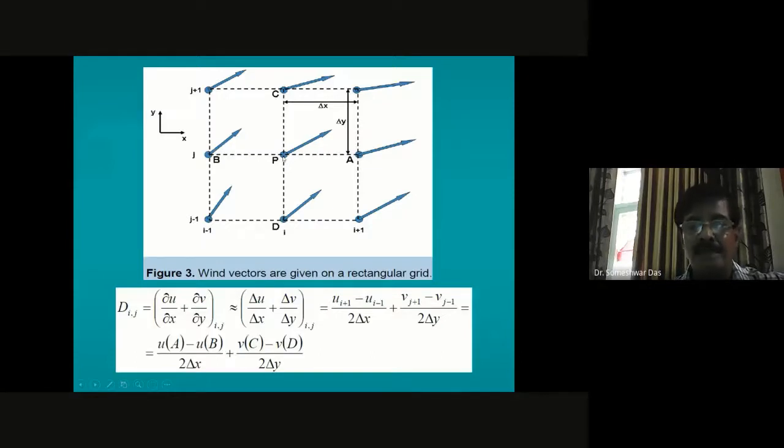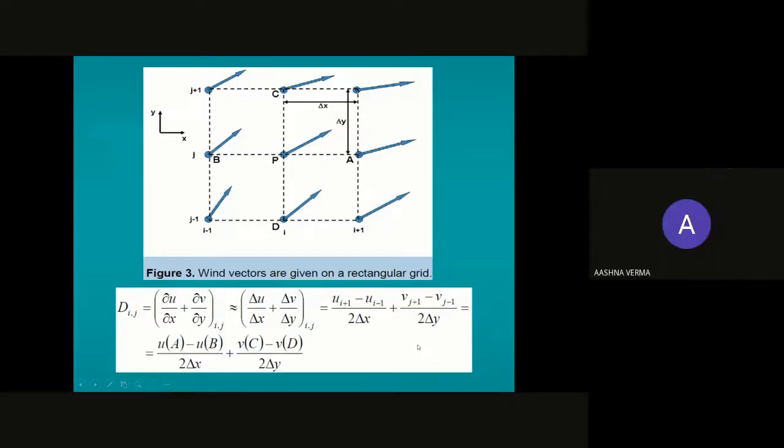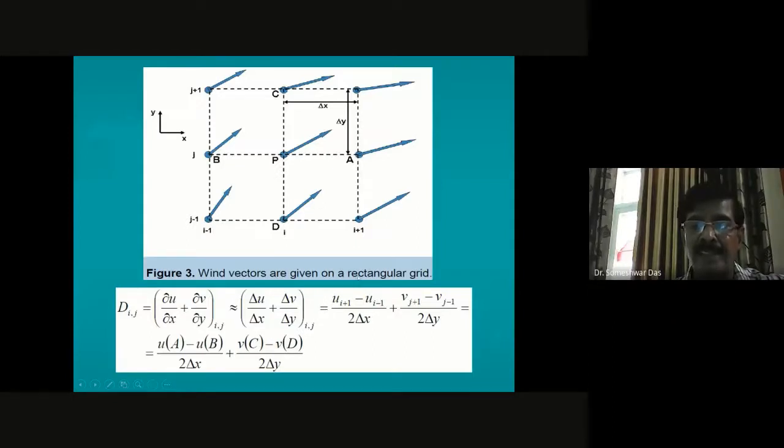Now you will first compute at this central point, or you can start with the lower left corner, for example, this point. You can start at this point. But at this point, now, which type of difference scheme is this finite difference form which is written here? Central difference, exactly. This is central difference.